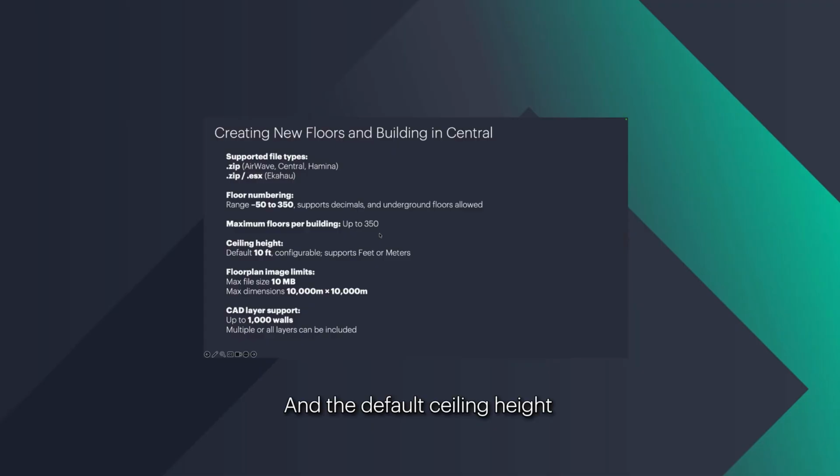And the default ceiling height whenever we are creating a floor is 10 feet or 3 meters. We also currently support both units, feet and meters. This was not there a year ago, but we were able to introduce that. Also, the max size that we support for the floor plan image itself is 10 MB, and the scale is 10 kilometers by 10 kilometers. We also support CAD layers, and we support about 1,000 layers in each file.